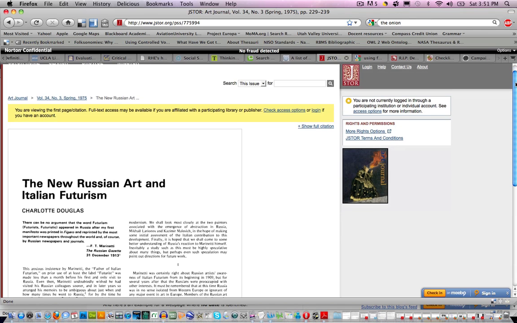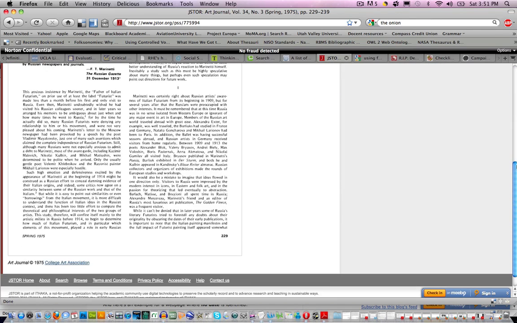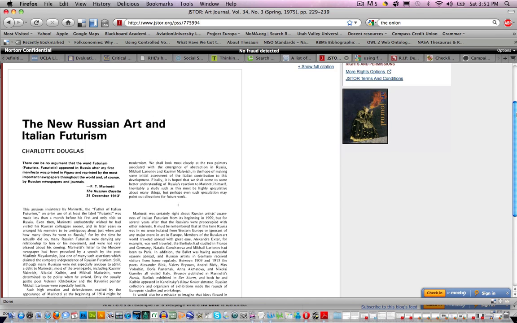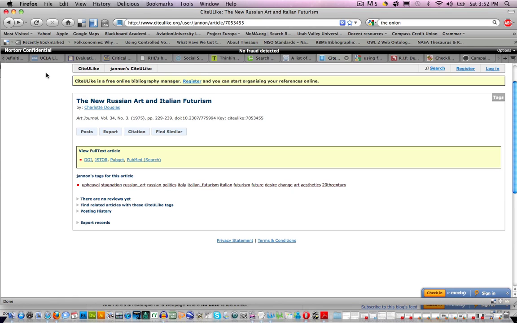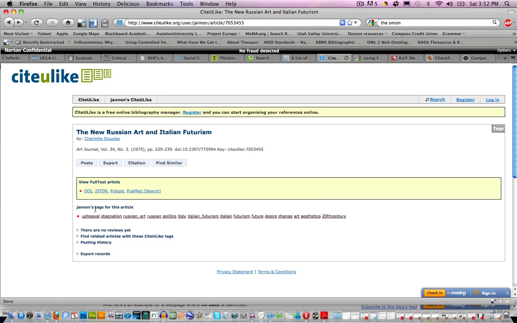So you can see in this case, it's taken me to the JSTOR database, and I can see the first page of the article. However, if I want to see the remainder of the article, I'm going to have to log in. So I have a couple of choices here. I can either purchase access to this one article, or I can go through the university system because I happen to know we subscribe to the JSTOR database. I can log in through there and I can do a search for this particular article and locate it and access it that way.